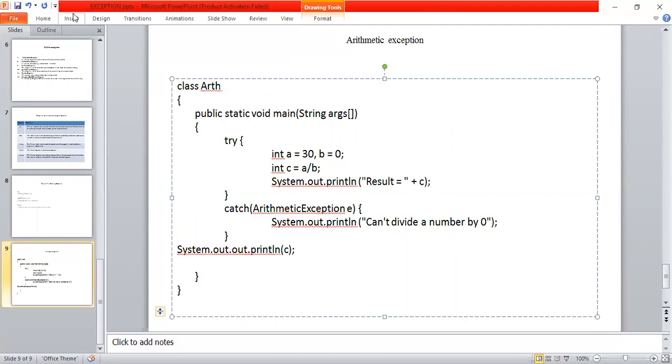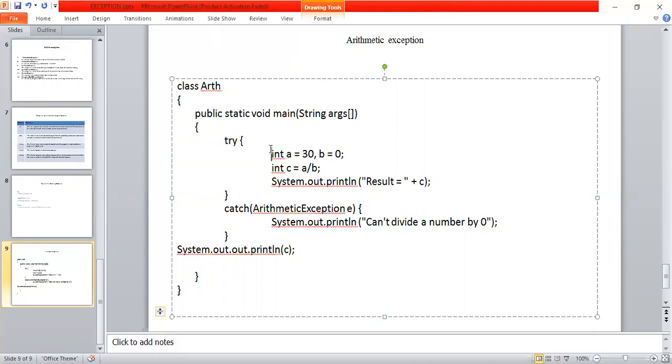When this type of exception occurs, the system automatically terminates, or the flow of execution of the program is abnormally terminated. To avoid this, here I'm handling this exception without creating any harm to my program. How are we going to handle it? It can be handled by using try and catch.